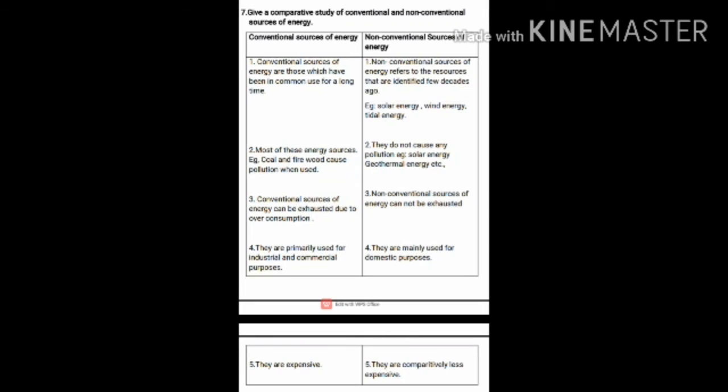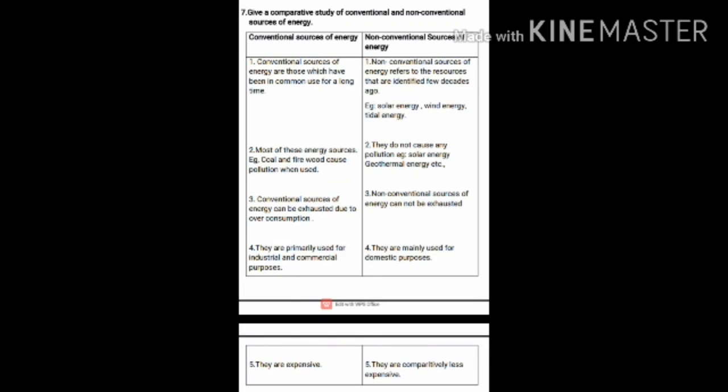Okay, children, we'll move on to non-conventional sources of energy. In that, what is the first point? Non-conventional sources of energy refers to the resources that were identified a few decades ago. Give some examples, children. Yes, solar energy, wind energy, tidal energy. These are good examples of non-conventional sources of energy.